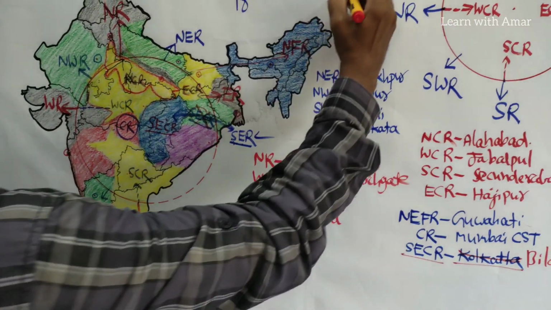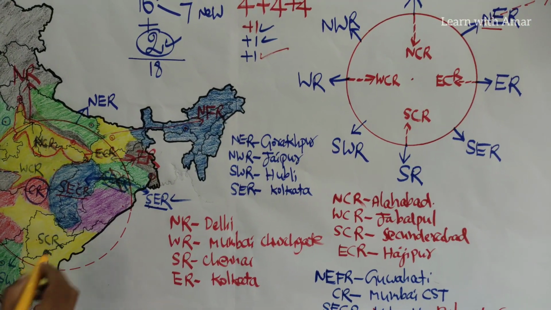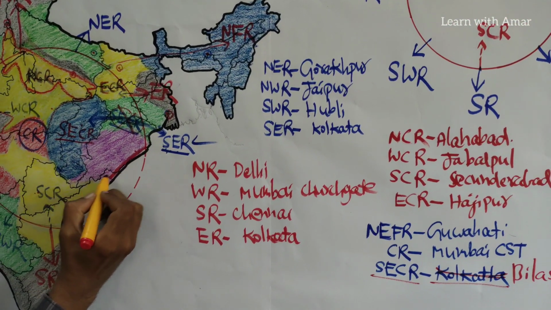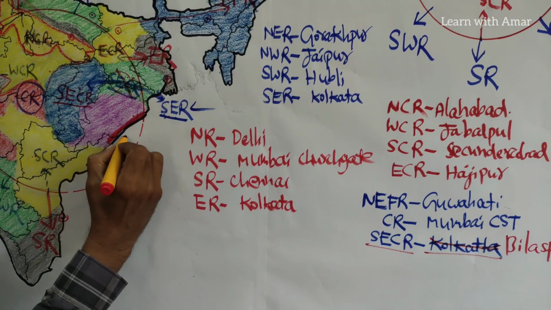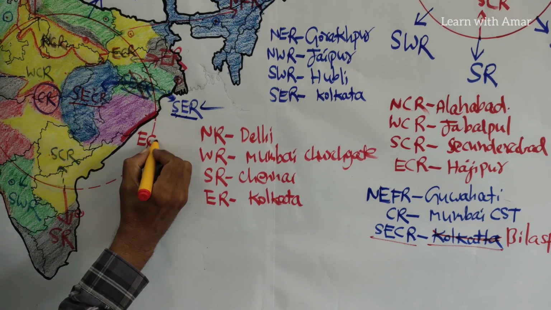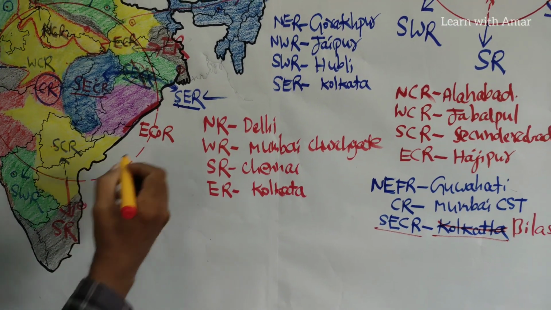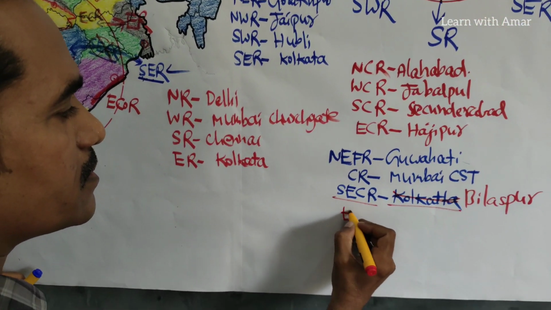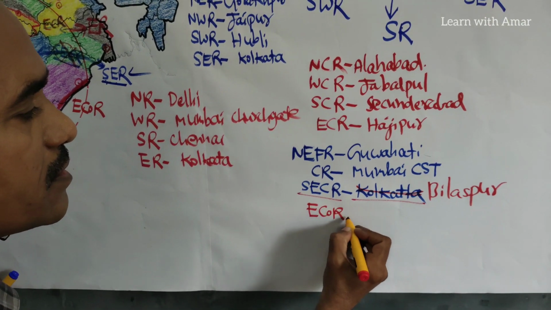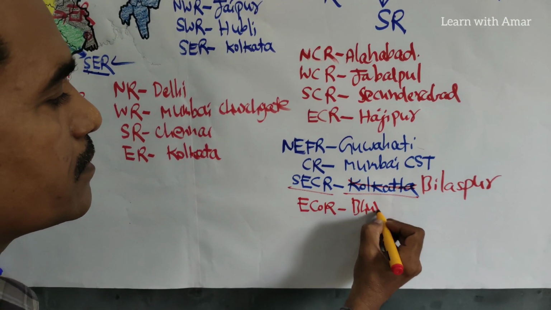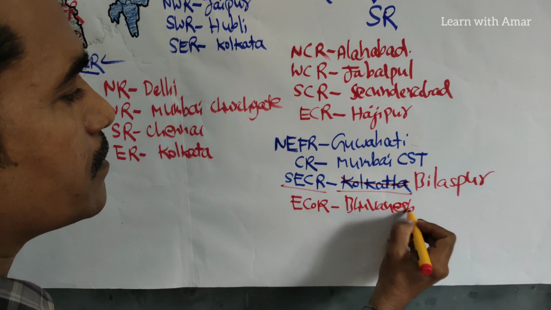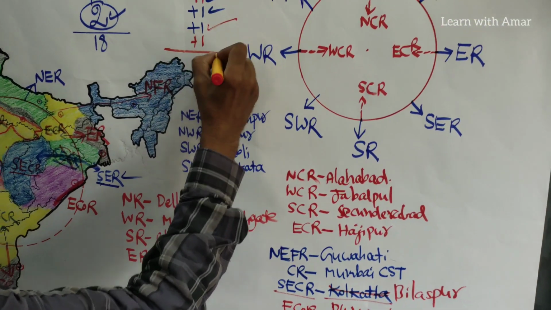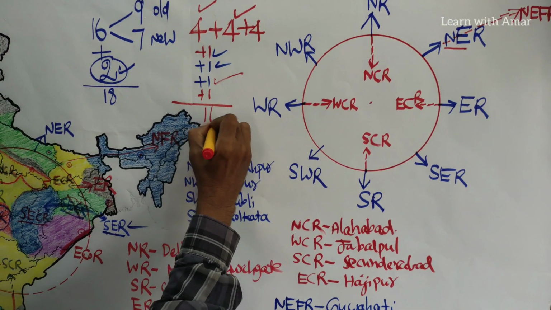How many completed? Now one more is there here. This pink color region is called East Coast Railways. The headquarters of East Coast is this one, Bhubaneswar. East Coast Railways, Bhubaneswar. In total, 16 we completed.